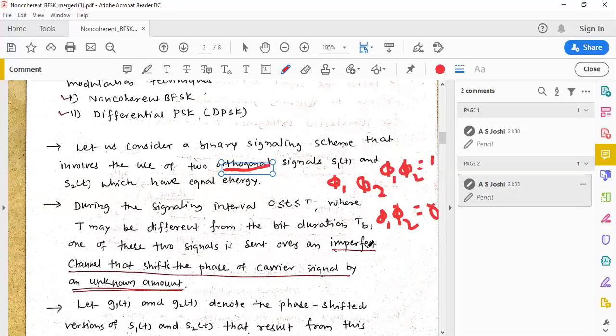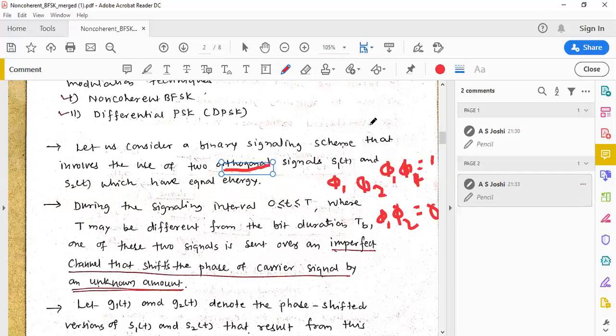Orthogonal signals basically mean that whenever the two signals match, they completely match. If the two signals do not match, they will not match. So the product of the two basis functions phi1 into phi2 always results in 0, and the product of phi1 into phi1 always results in 1.